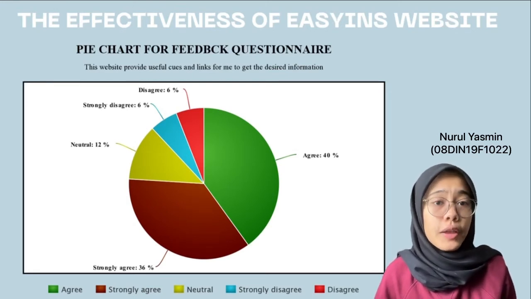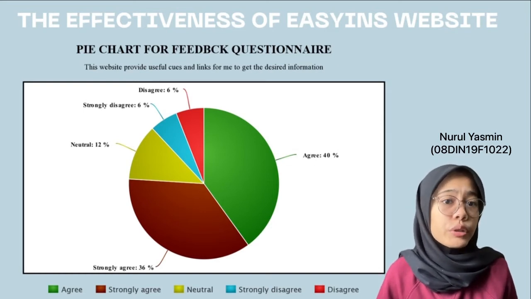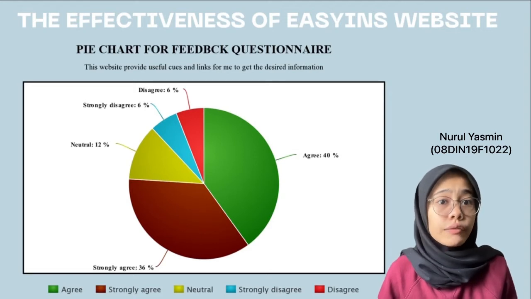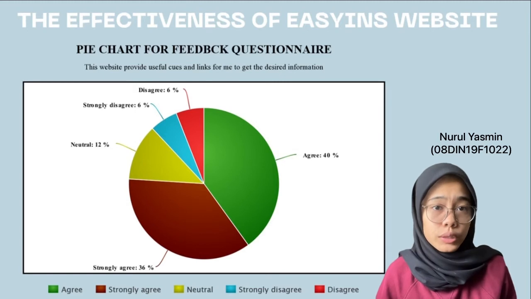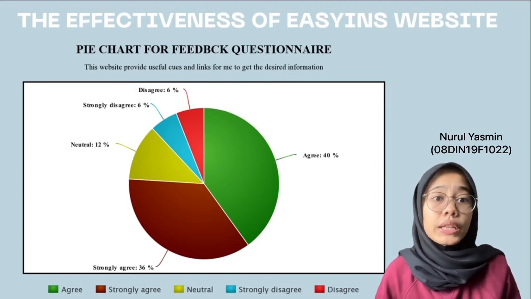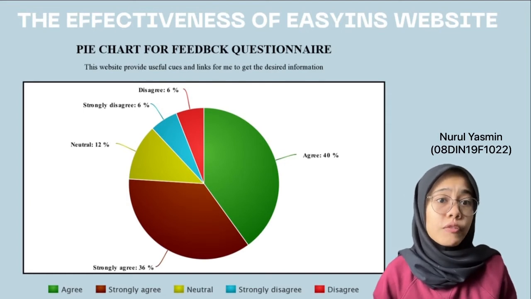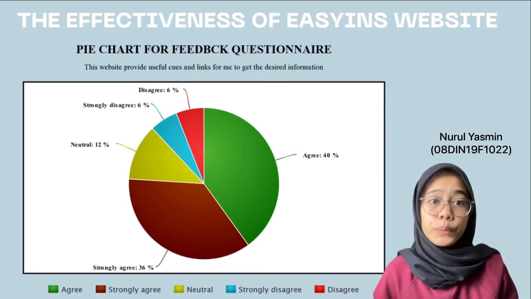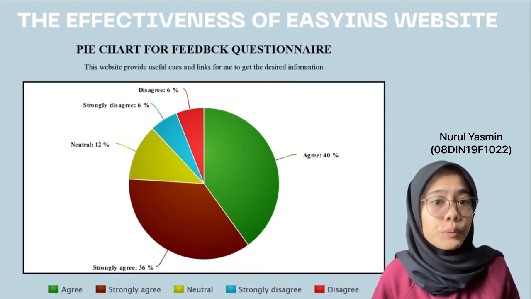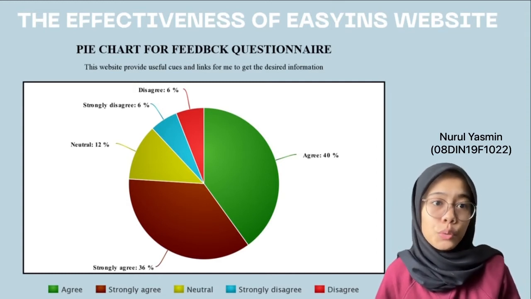Based on the graph, as many as 6% of respondents have chosen strongly disagree and disagree with this statement. After that, the percentage goes up slowly to 12% of respondents that are neutral with this statement. Then, the percentage of respondents from neutral to agree increased significantly to 36%. Finally, the graph shows that the percentage of respondents increased slightly to 40%, meaning that the majority of people strongly agreed with the statement about the effectiveness of Easy Insurance website.